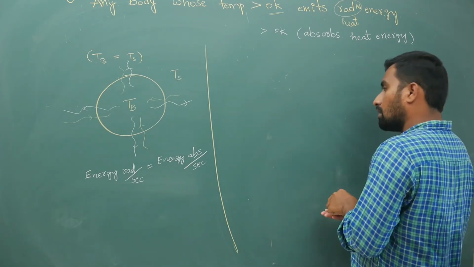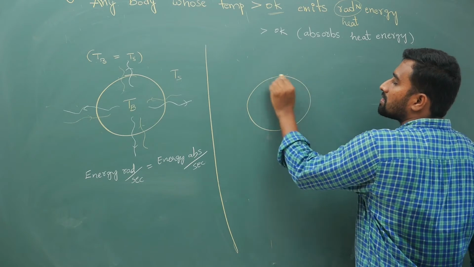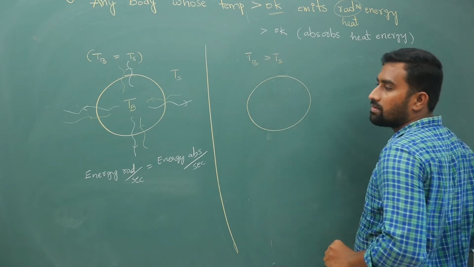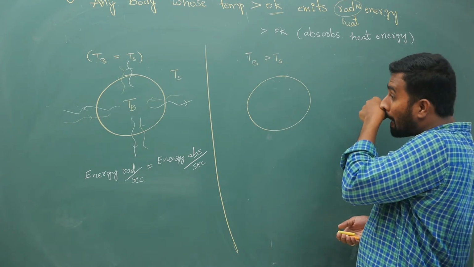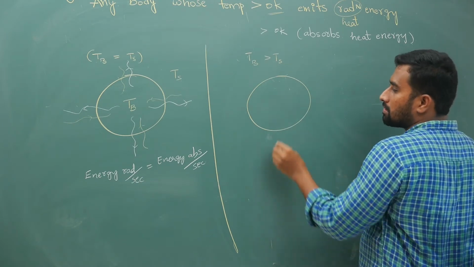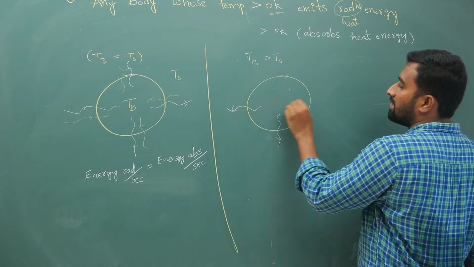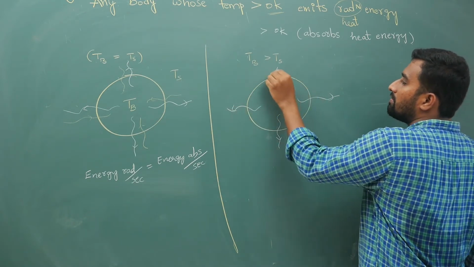Next, your second point is, if the temperature of the body is greater than the temperature of the surroundings, what happens is your body will emit more heat energy than it will absorb.